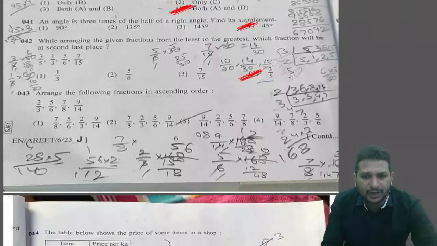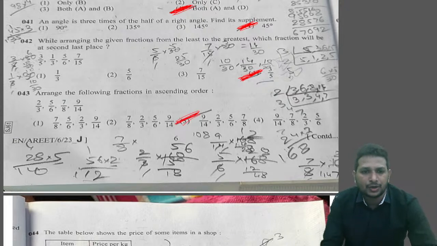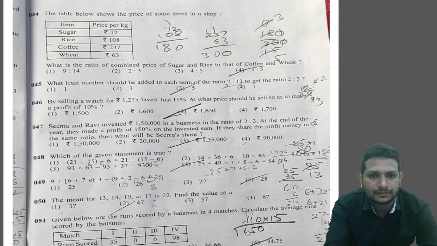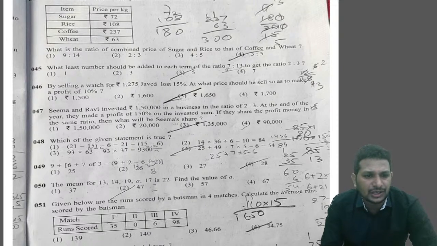For this question, we got the answer as option 3. Okay. Next, question number 44 in set J. They gave some table. Accordingly, they gave the values also.